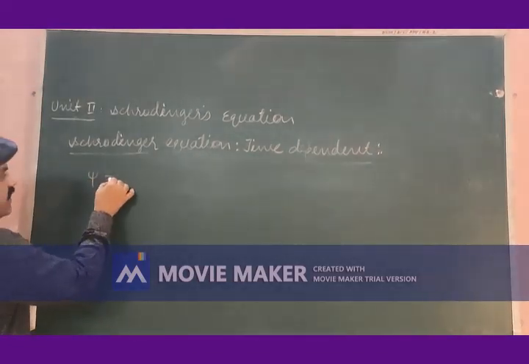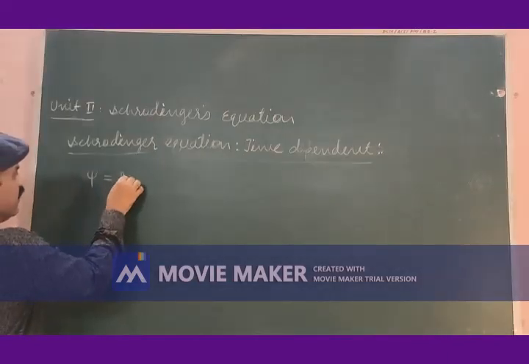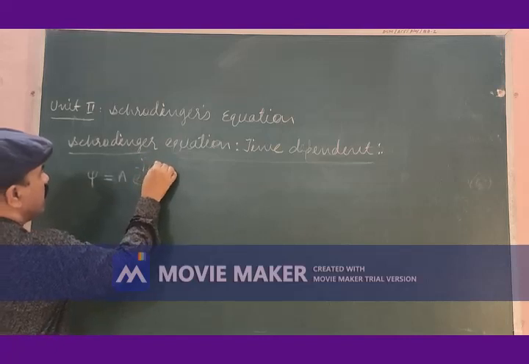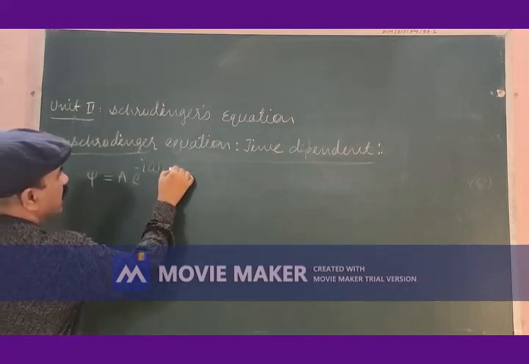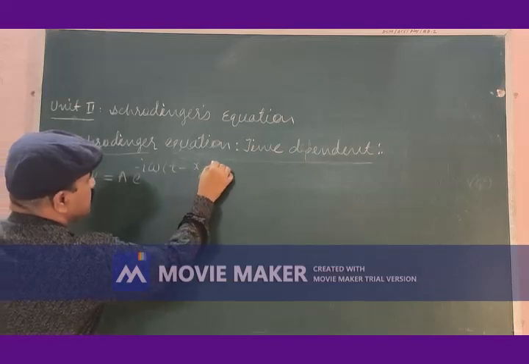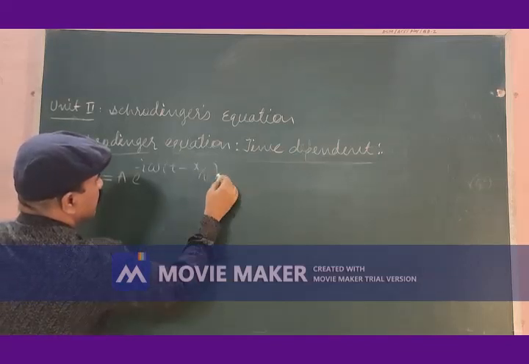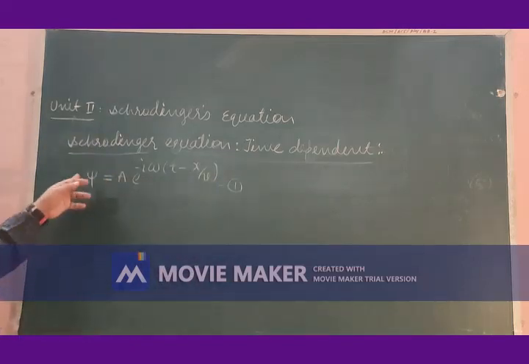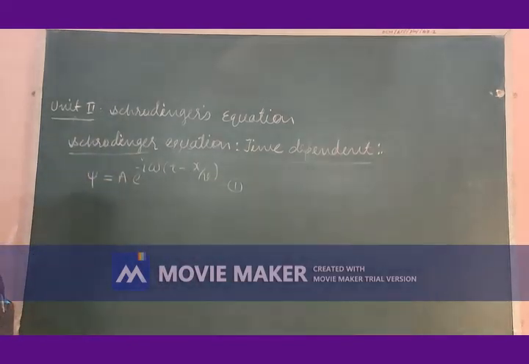This psi is given by a into e to the power minus i omega into t minus x divided by v, equation number 1. Let us see the equation for the wave function.